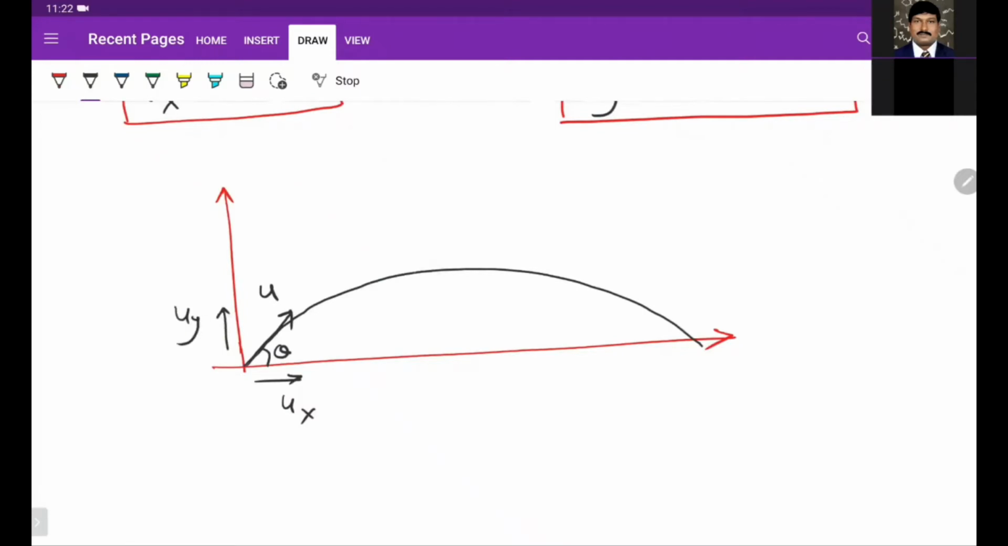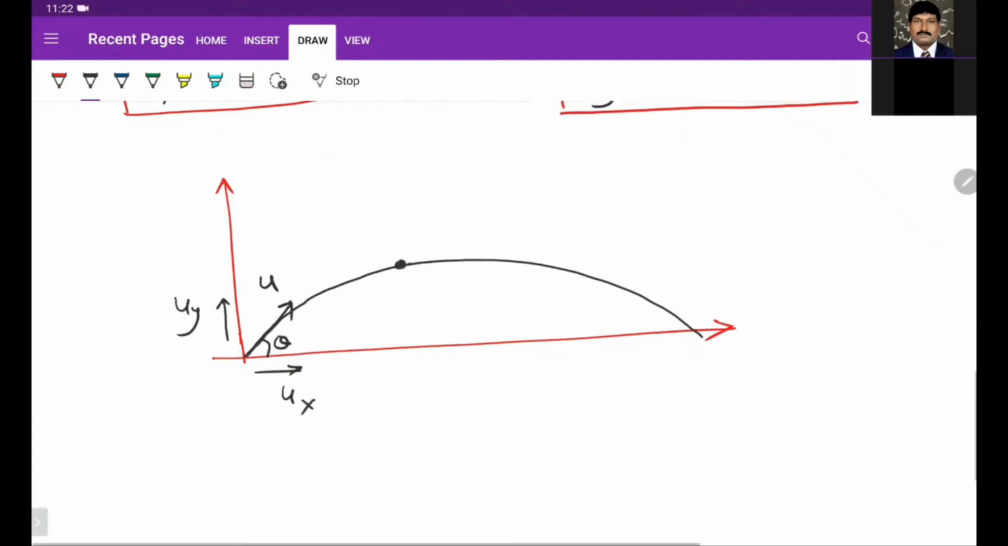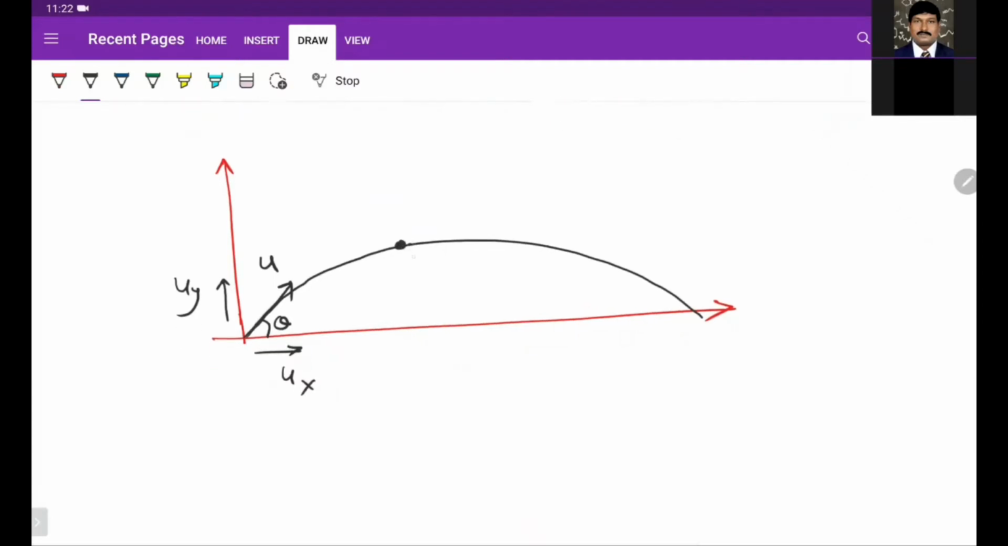After some time, suppose this particle is here. Initially, the particle was at the origin. So now it has a velocity component in this direction. The velocity of the particle changes. Initial velocity is u bar, and after some time the velocity is v bar. So it is a vector, with x component of velocity vx and y component of velocity vy.